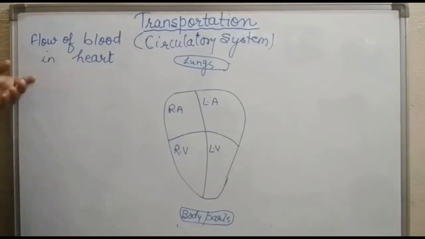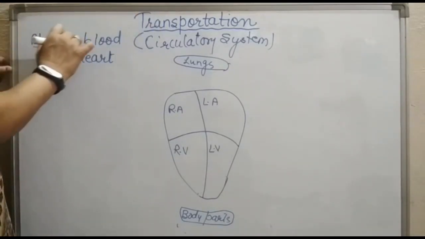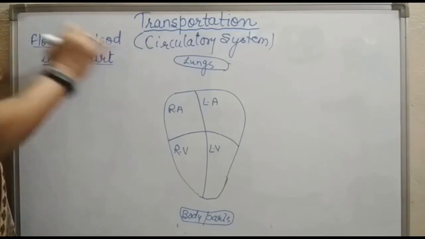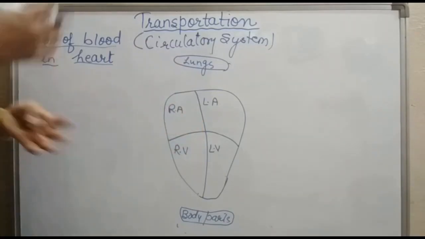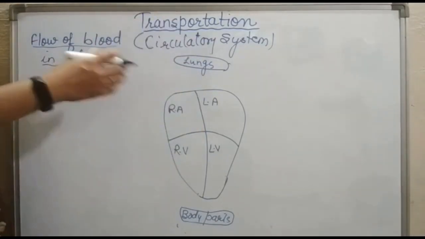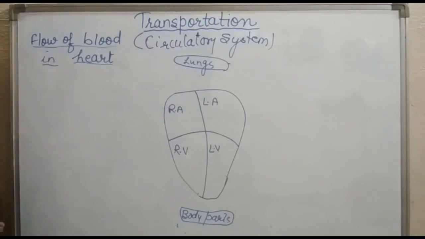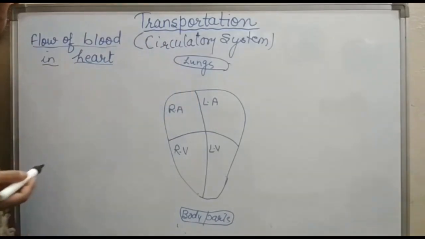Now students, a very important topic in our circulatory system is the flow of blood in the heart. How does blood flow in the heart, as we have 4 chambers? From where does the blood come, where does it go? So what is the path of the blood, that I am going to tell you now. See what happens. The blood is oxygenated in the lungs.